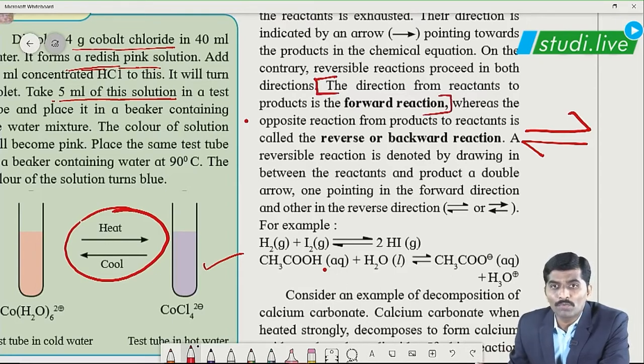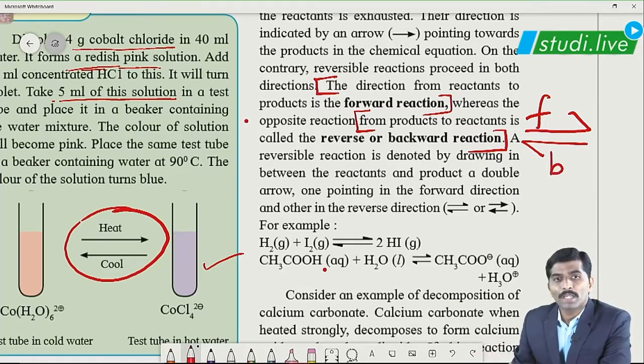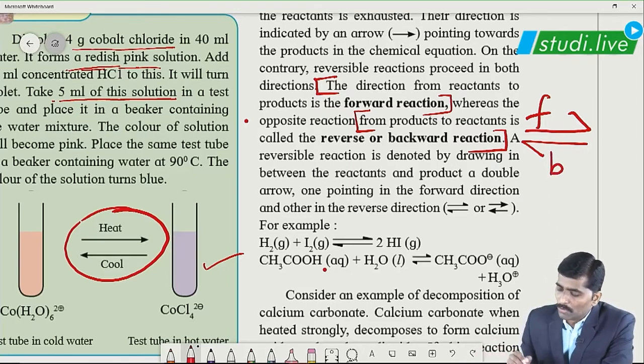It is a forward reaction, and from products to reactant is called the reverse or the backward reaction. So whenever I show the first arrow, this is our forward reaction, and the reversible arrow is showing us the reverse or backward reaction. Okay, you can see two more reactions given below.